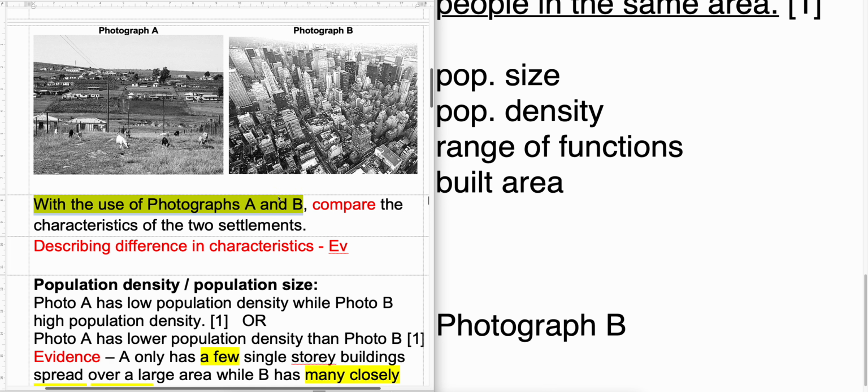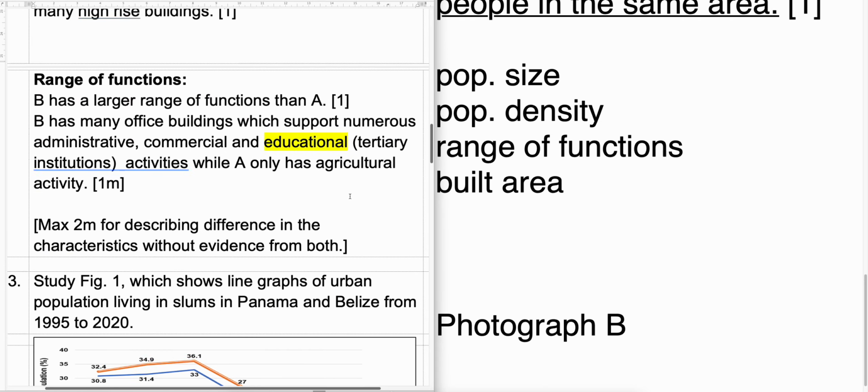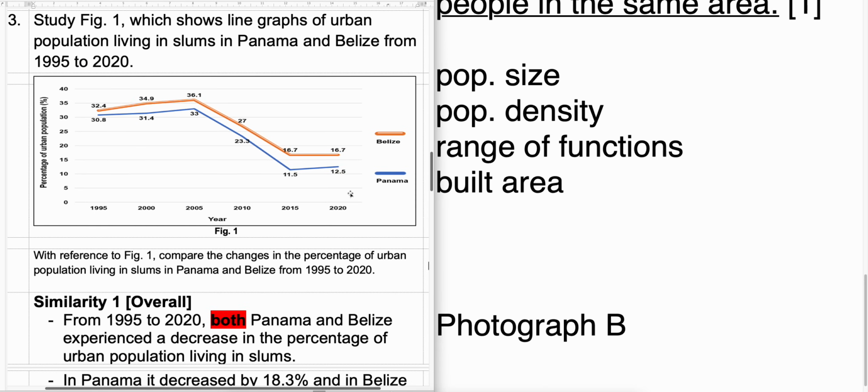Some of you said that photograph B has more infrastructure like expressways, ports, airports. Where are the ports and airports in the photograph? Then some of you said photograph B has more clean water supply. Where are the pipes? I don't see them underground. So please be careful with using the photograph. You must always observe first. All right, so that's all for part 2, question 2. I'll move on to question 3.